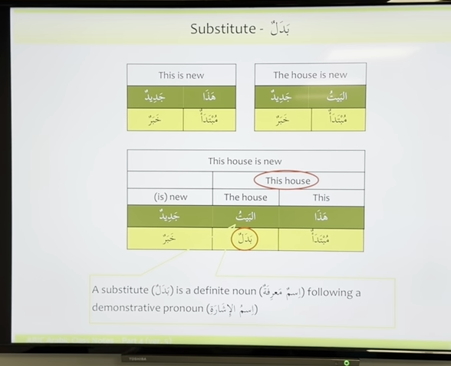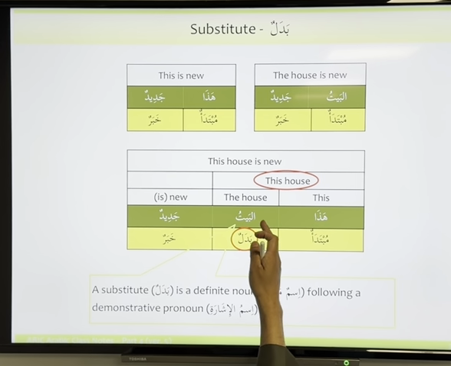But now look what we are doing by introducing something called badal. So haza jadidun and then al-baytu jadidun. We're mixing the two to make a sentence. Haza al-baytu jadidun.